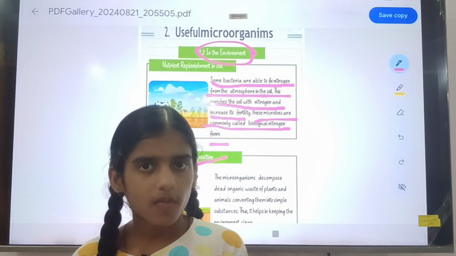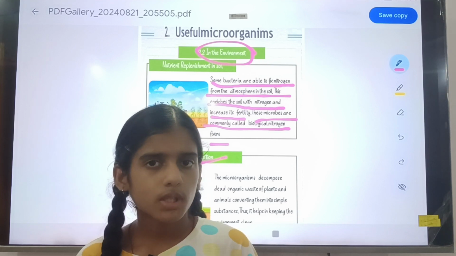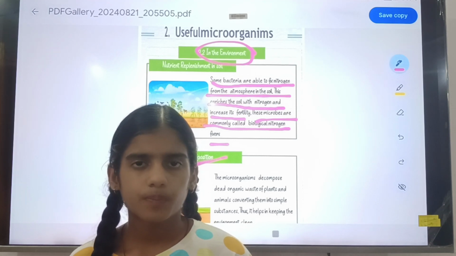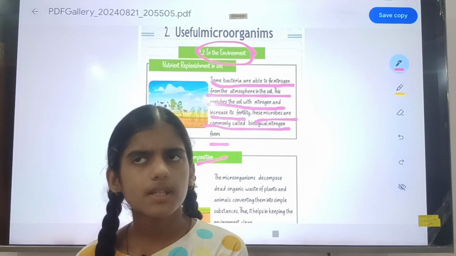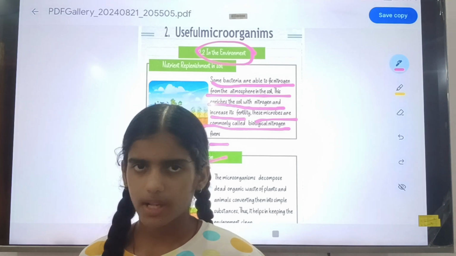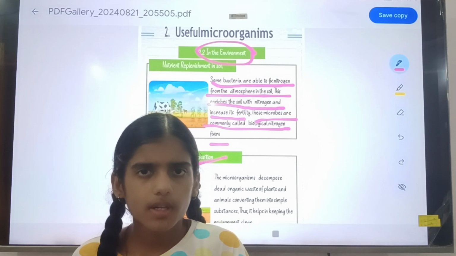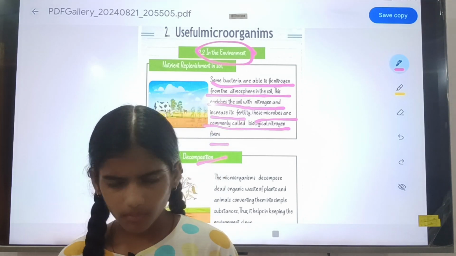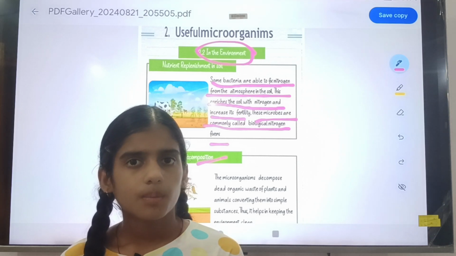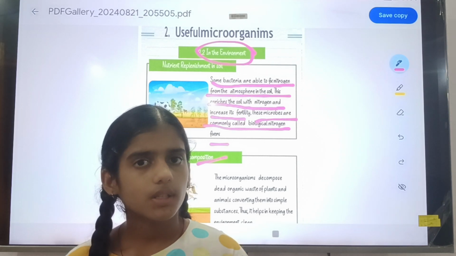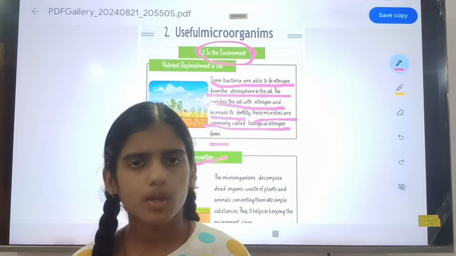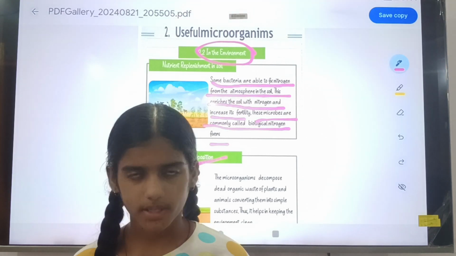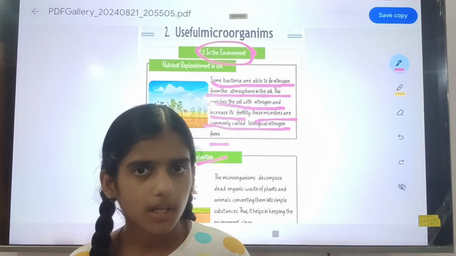The bacteria that are able to fix nitrogen gas into nitrate or nitrite are very useful microorganisms to the plant. These are the nitrogen oxides, and they enrich the soil.